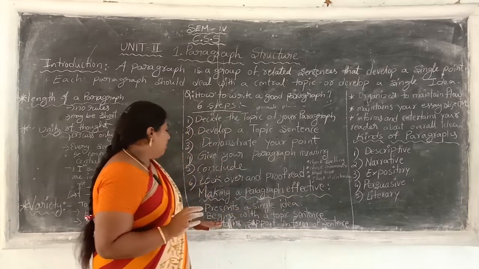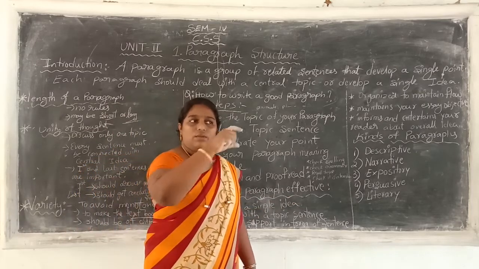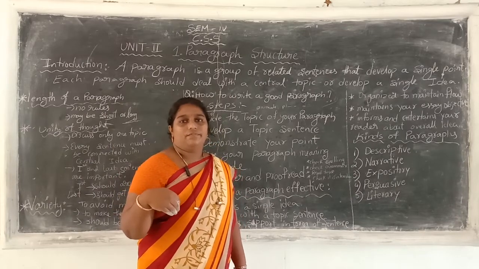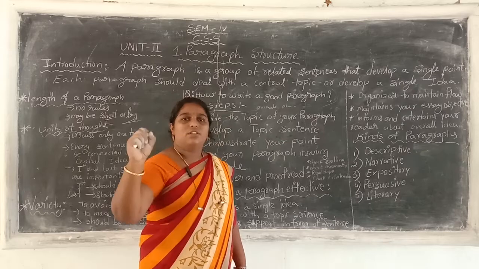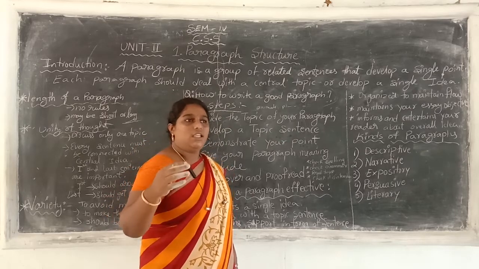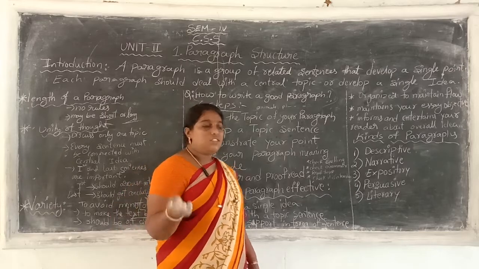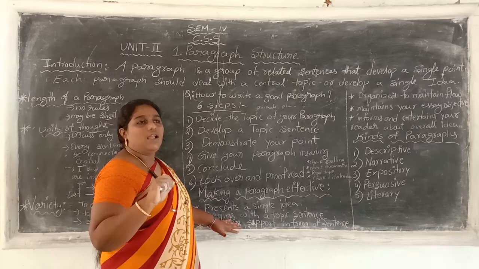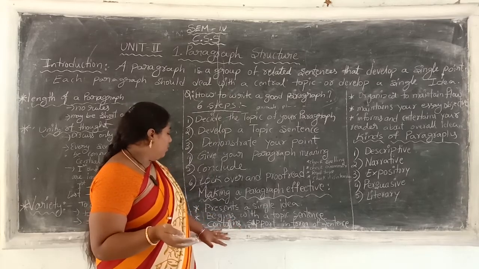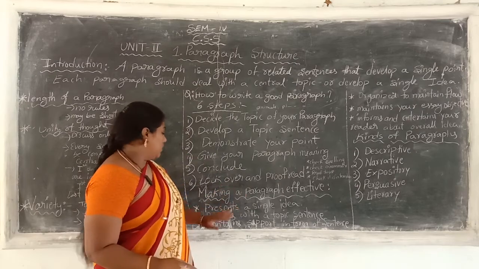Okay, next, begins with a topic sentence. In the first sentence only we have to give a clear idea about the paragraph. Okay, about trees means you have to write the first sentence clearly about the trees. If you are choosing flowers, you are going to write a paragraph about flowers, so you have to give the beginning sentence about the flowers. Okay, you have to present the topic you choose in the first sentence only.